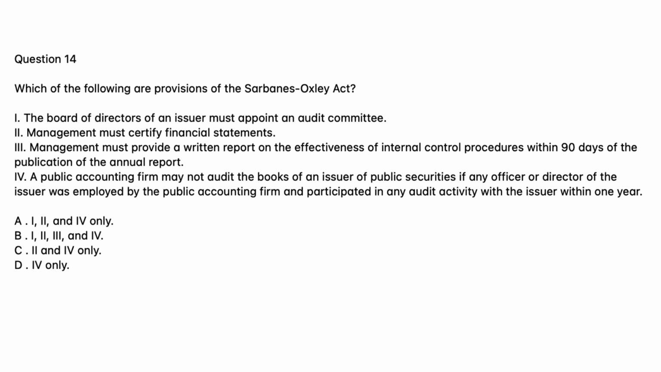Question 14. Which of the following are provisions of the Sarbanes-Oxley Act? 1. The board of directors of an issuer must appoint an audit committee. 2. Management must certify financial statements. 3. Management must provide a written report on the effectiveness of internal control procedures within 90 days of the publication of the annual report. 4. A public accounting firm may not audit the books of an issuer of public securities if any officer or director of the issuer was employed by the public accounting firm and participated in any audit activity with the issuer within 1 year.